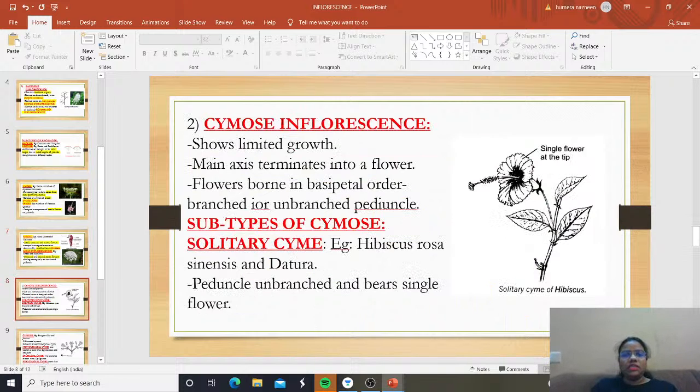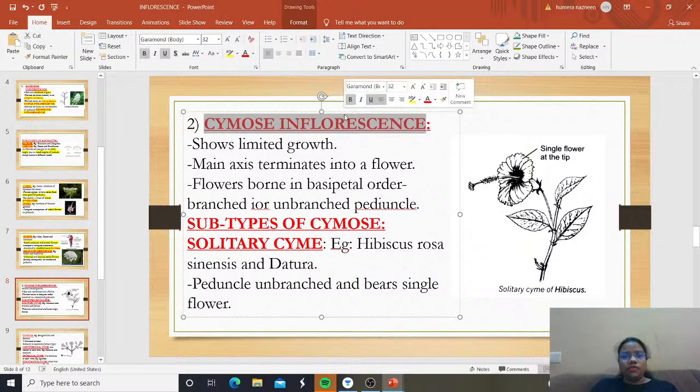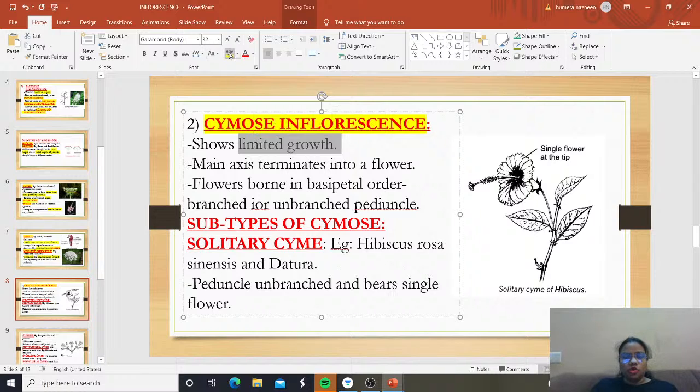Then the second major type, what we said was cymose inflorescence. And what they do, they show a limited growth. The cymose we said, the continuation of growth was racemose. Hence we can say that cymose inflorescence is the limited growth, and the main axis terminates into a flower. The main axis does not show the continuation of growth and hence it terminates into a flower.